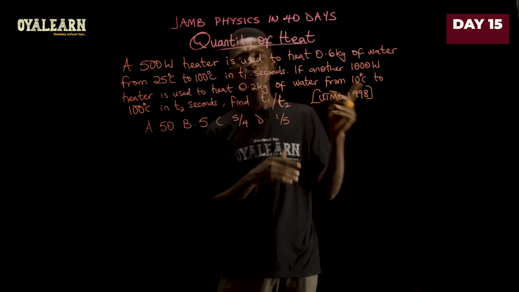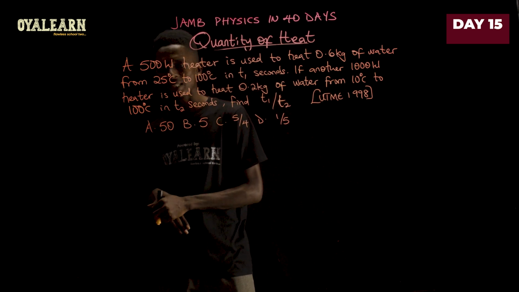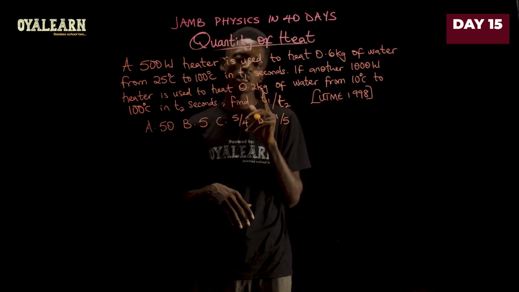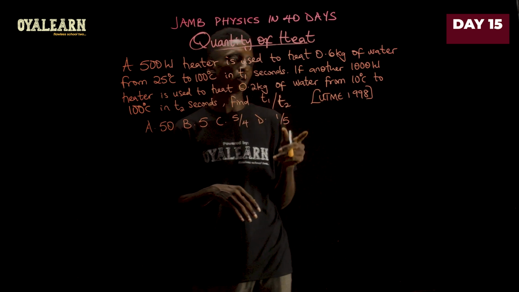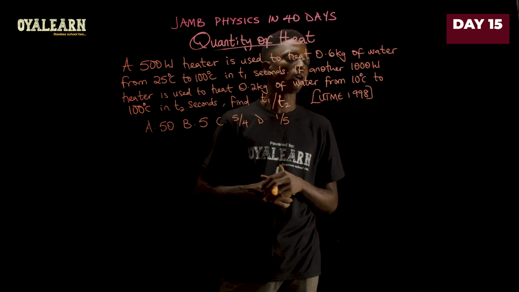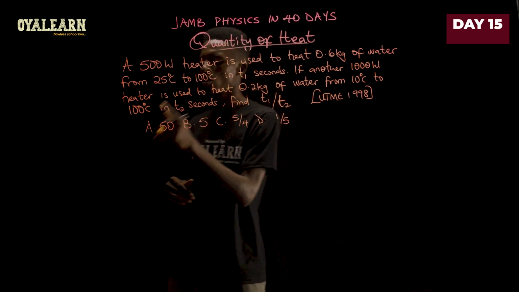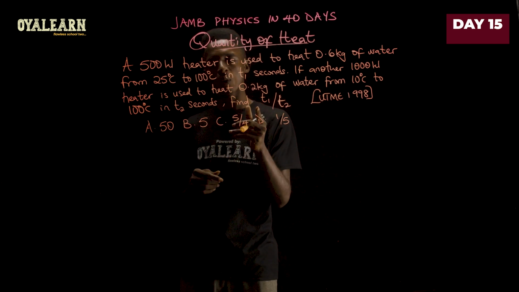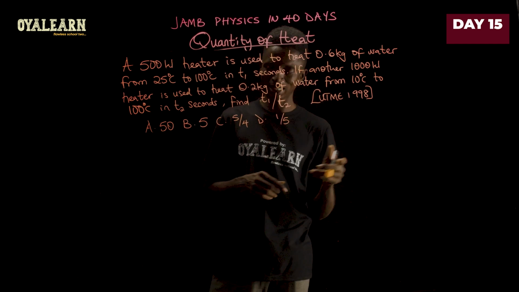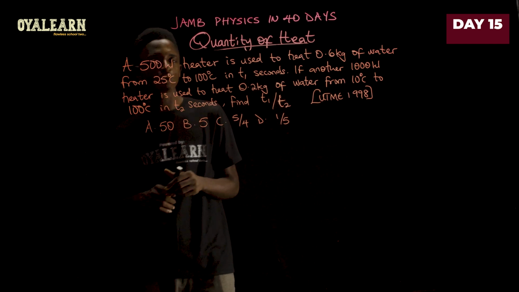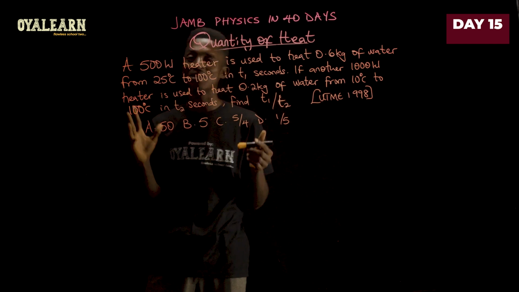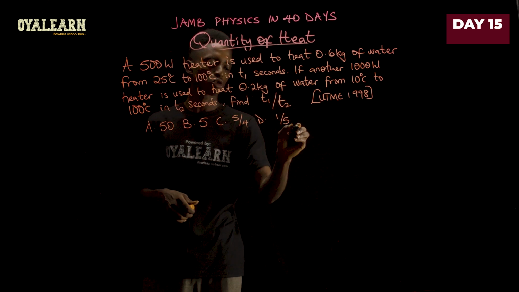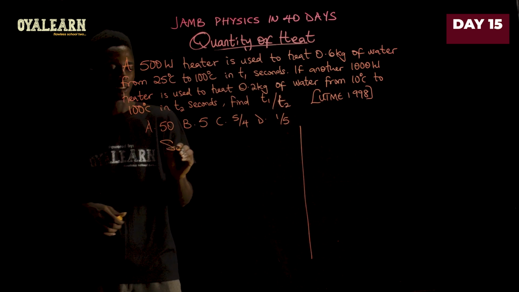Now, if another 1000 watt heater is used to heat 0.2 kilograms of water from 10 degrees Celsius to 100 degrees Celsius in T2 seconds, we have to find T1 divided by T2. Now, we have to consider that the water in this case have the same specific heat capacity C. So to solve this, here's what we do.